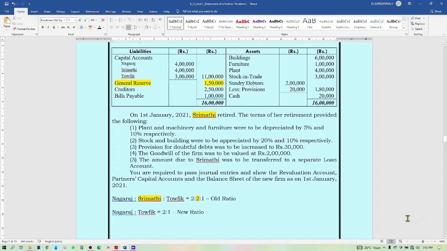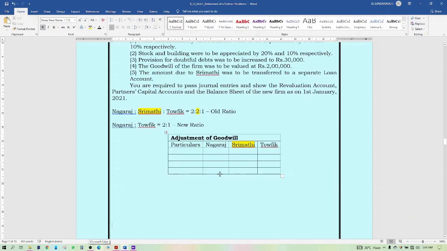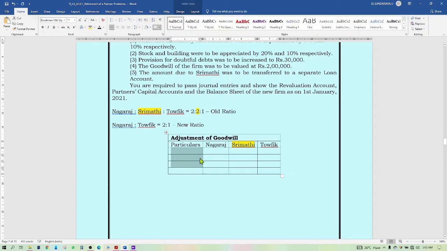Let us do this simple exercise now. Let us discuss adjustment of goodwill. There are three partners, Nagaraj, retiring partner Srimati and another continuing partner Taufik. So the newly raised goodwill has to be adjusted.